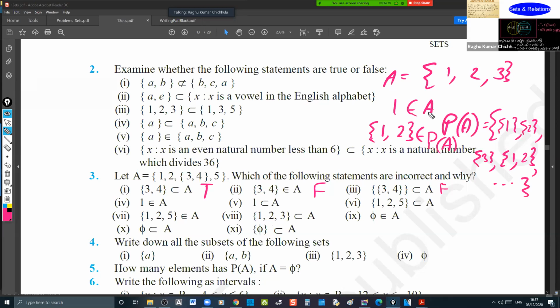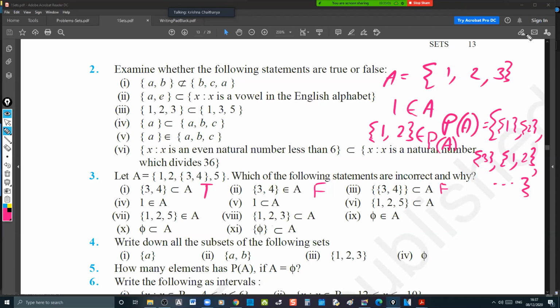So 1 belongs to A, we can write. As an element it is true, but as a subset it is not true. That belongs only to the power set. Check the answer once anyway, Chetu. Yes, sir.